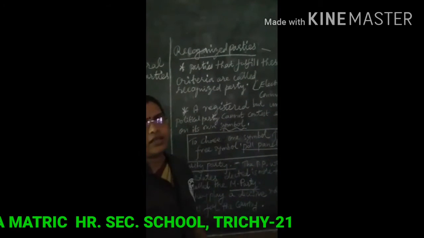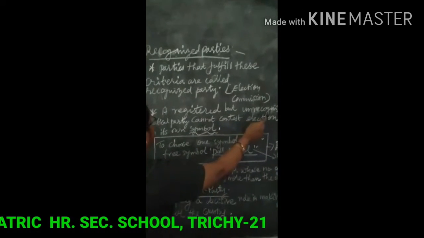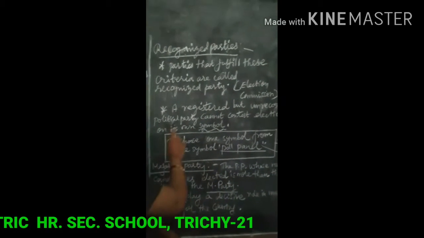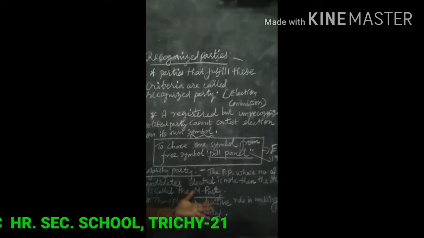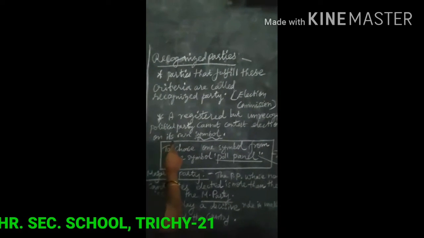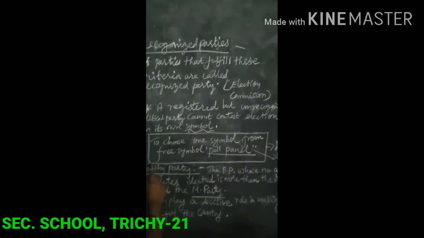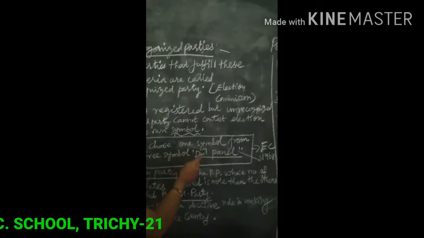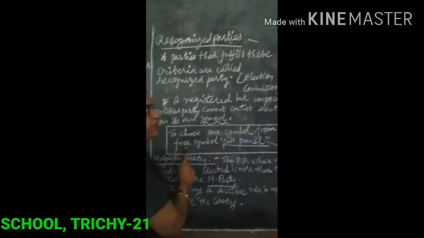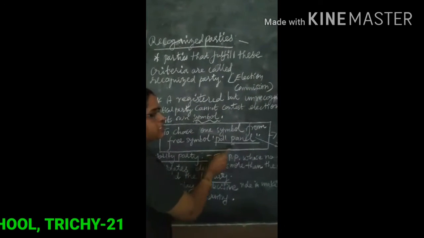A registered but unrecognized political party cannot contest elections on its own symbol. It's a very important point, children. It must choose one symbol from the free symbols, that means the poll panel.